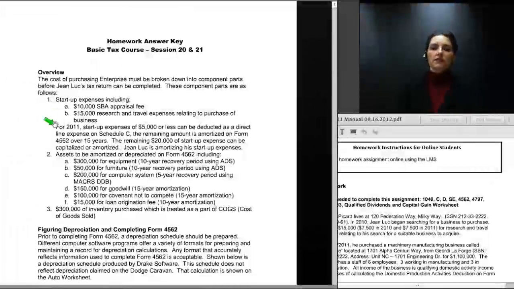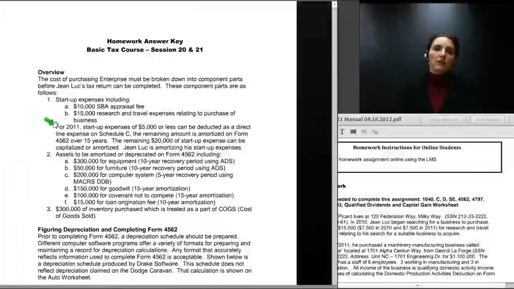Now, under IRS rules, it is permissible to claim up to $5,000 of startup expense as a deduction in the year that business operations begin. Jean-Luc will take advantage of that particular rule, and he will then amortize the remaining $20,000 of startup costs over 15 years.